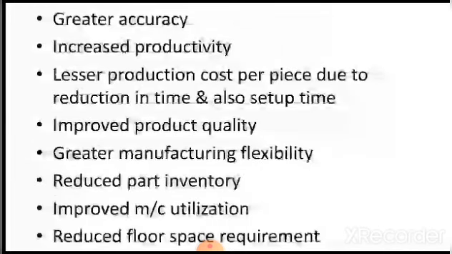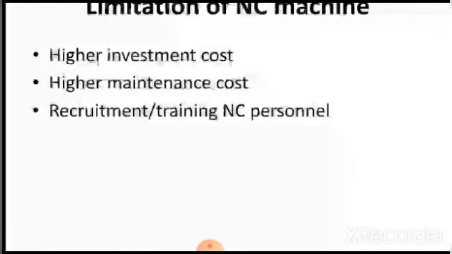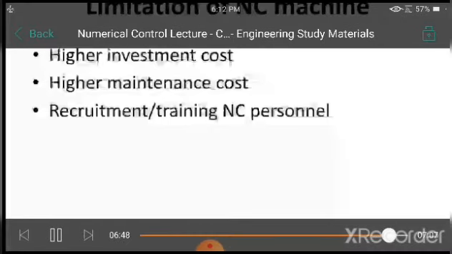Advantages: greater accuracy, increased productivity, lesser production cost per piece due to reduction in time and also setup time, improved product quality, greater manufacturing flexibility, reduced part inventory, improved machine utilization, reduced floor space requirements, improved manufacturing control. Limitations of NC machines: high investment cost, high maintenance cost, recruitment and training of NC personnel.